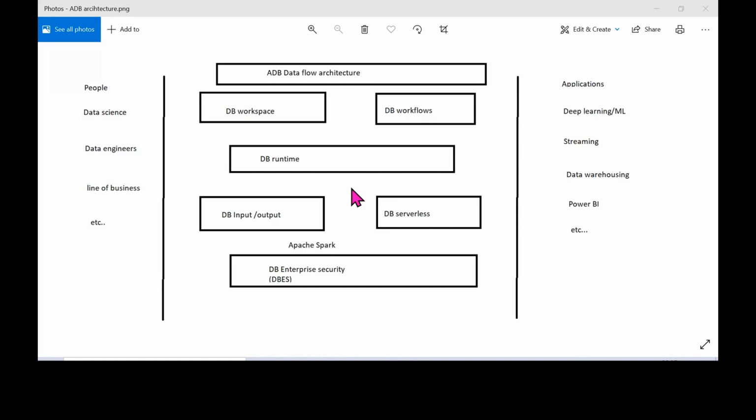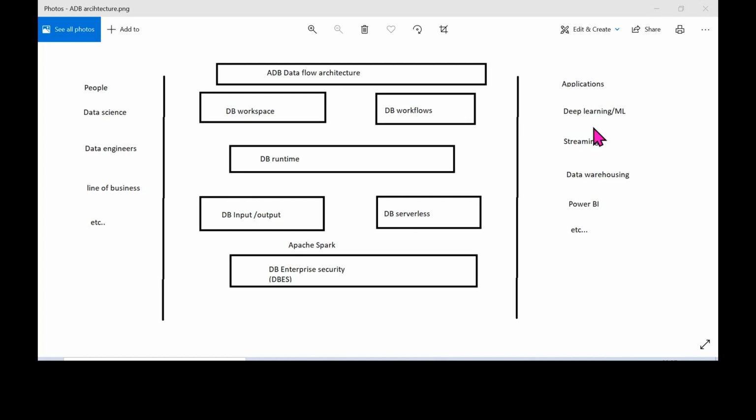Once we apply the transformations and the analysis has been performed, the data would be refined. It will not be huge amounts of data. Then we will give that data to different kinds of applications.